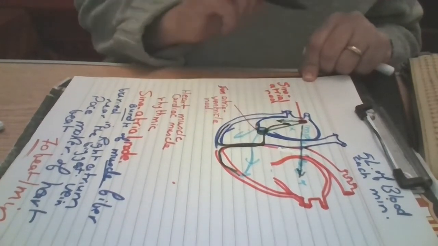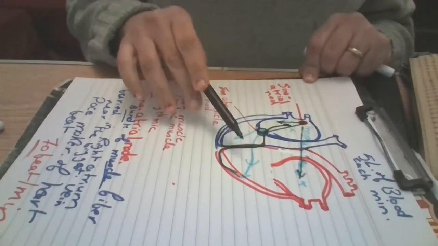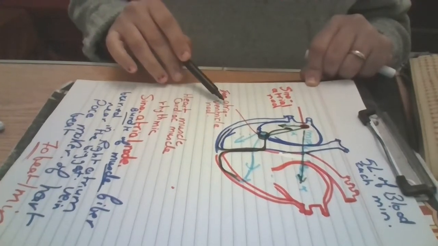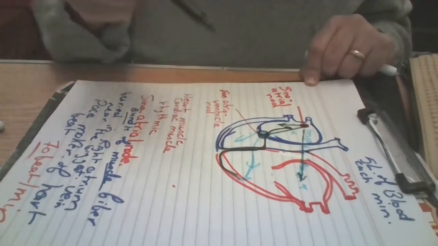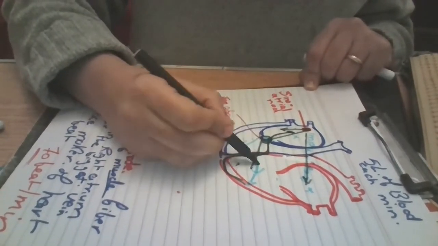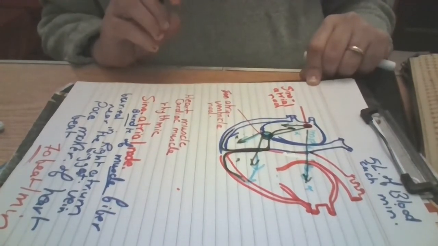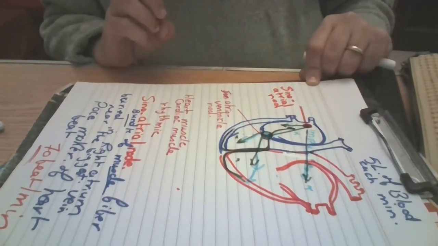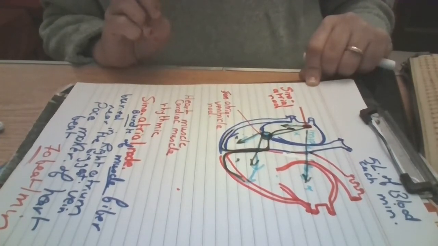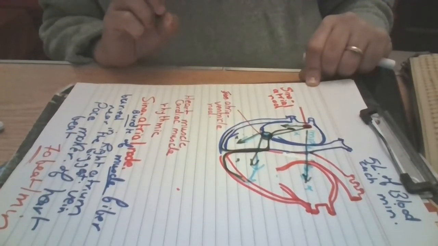atrioventricular node. Here, the atrioventricular node is the node between atrium and ventricle, affecting the two ventricles. That's why it's called atrioventricular node, between atrium and ventricle. Then the two ventricles will contract. The impulses will spread rapidly from the atrioventricular node through the special fiber called Hess fiber, then spreading from the interventricular septum to the wall of both ventricles, causing stimulation of muscle, and so it will contract.